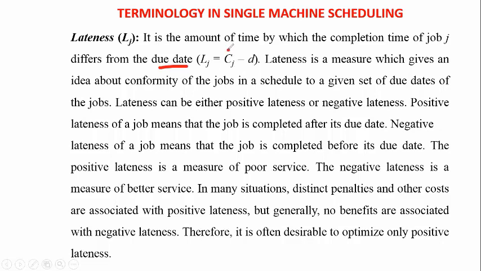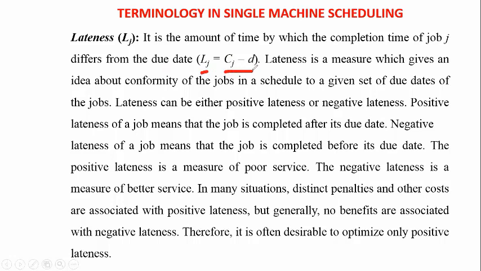Here we are going to take the completion time, how many hours or how many days it will take to complete the task. That is called the CJ. Then we are going to take the due date. We are going to consider the due date of the customers or the due date of the market. So we indicate lateness LJ equal to CJ minus DJ.